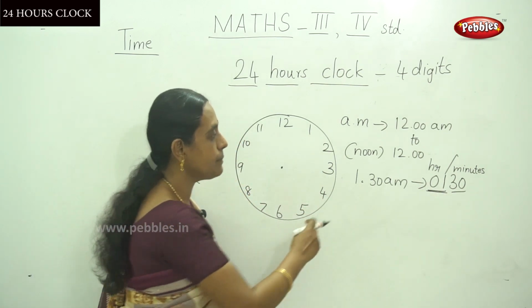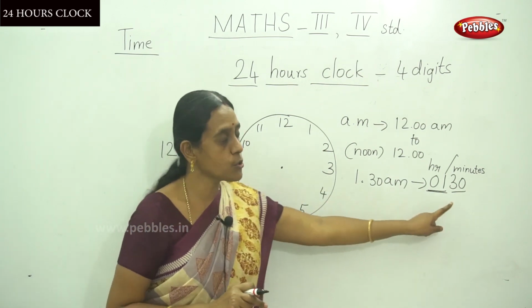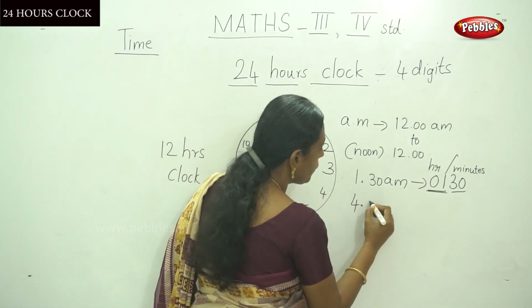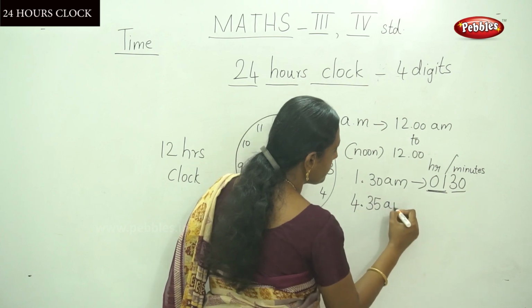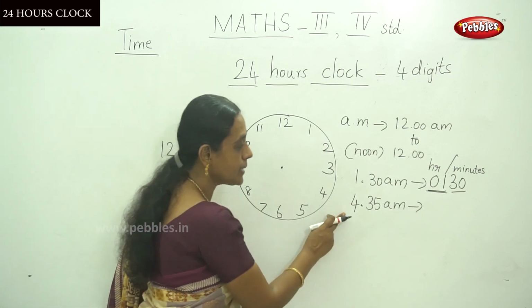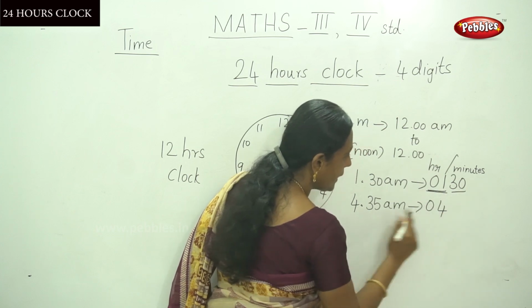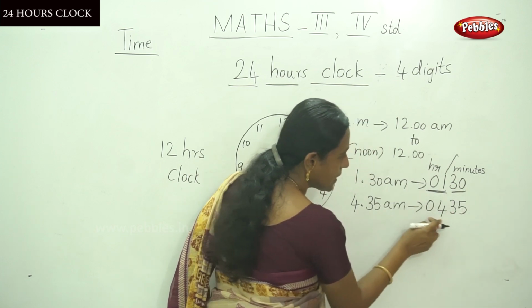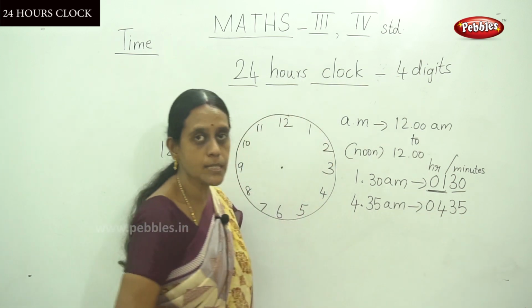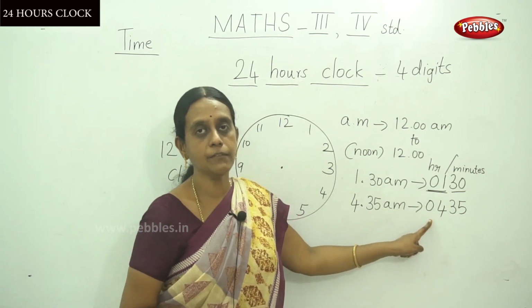One more example for AM. Here is the 12 hour, and this is the 24 hour. The 12 hour time we are going to write is 4:35 AM. It should be written for the 24 hour clock by adding a 0: 0, 4 and 3, 5. The first 2 digits mention the hour and the last 2 digits mention the minutes. So in the 24 hours clock, the time is 4:35.